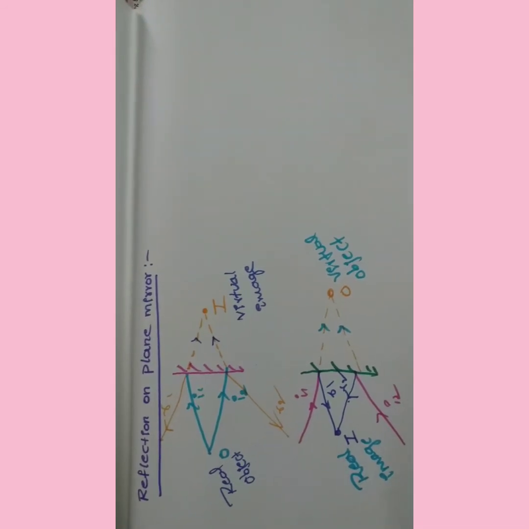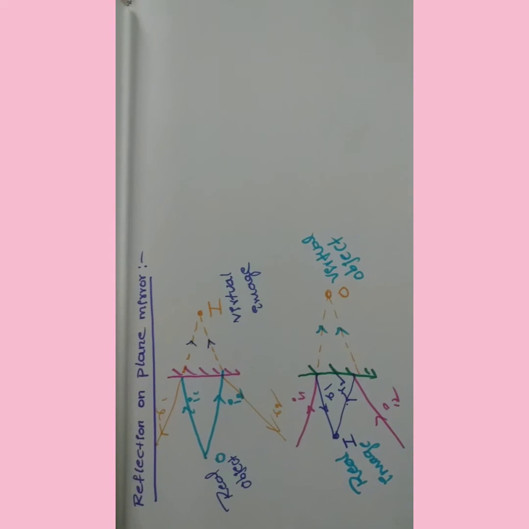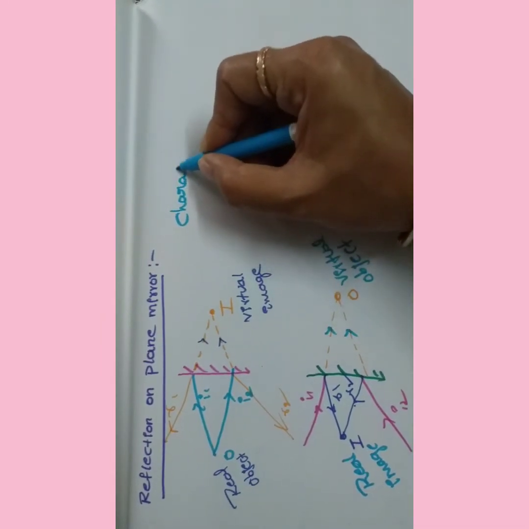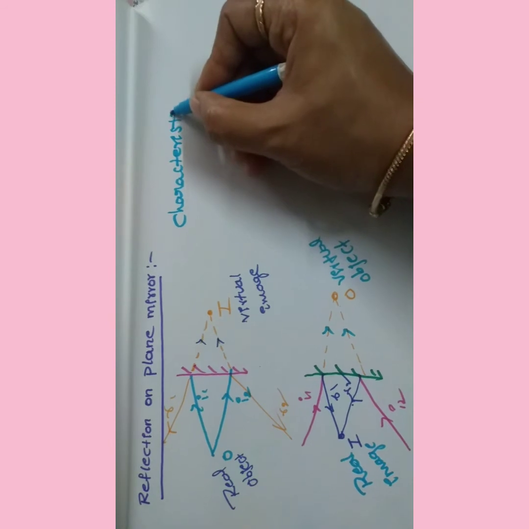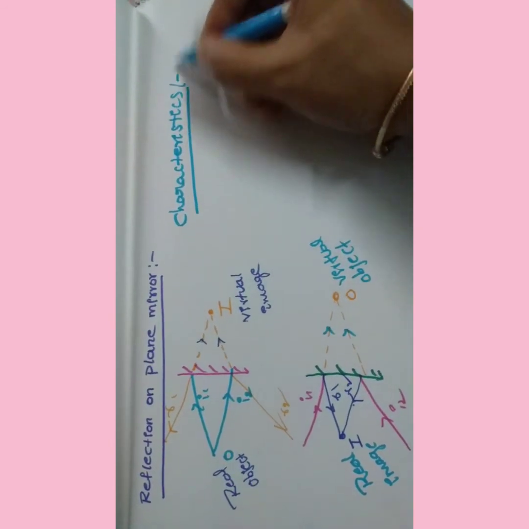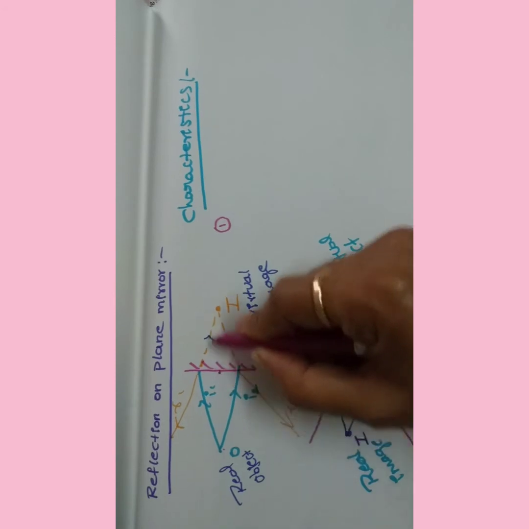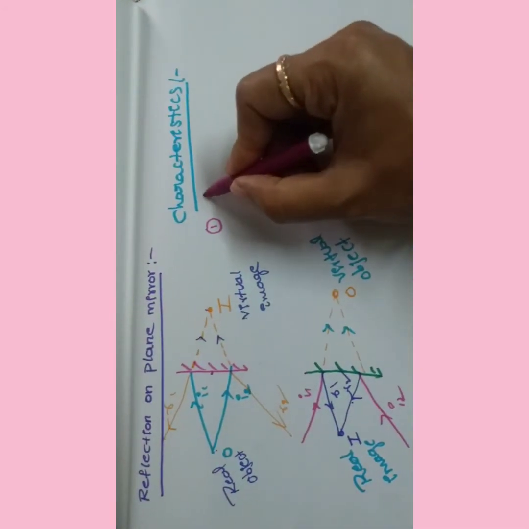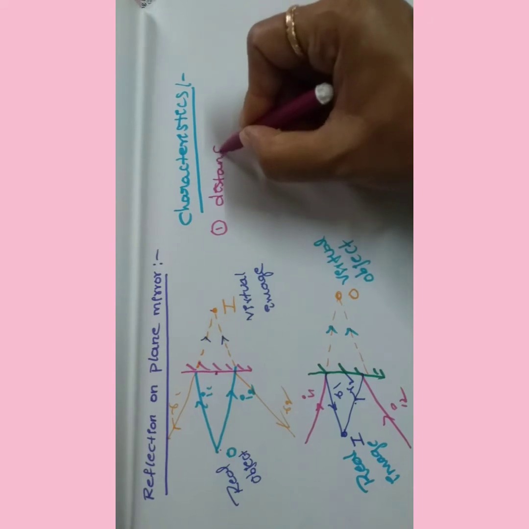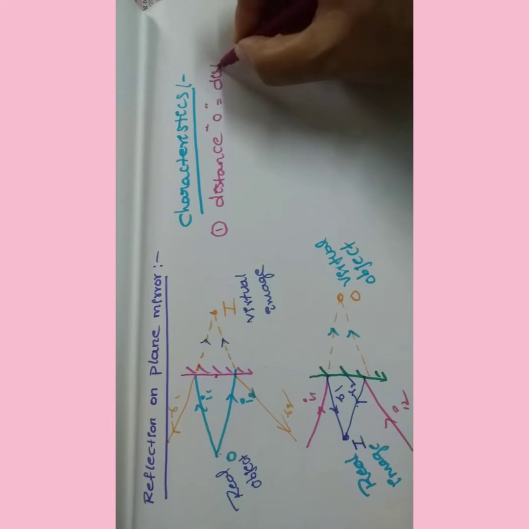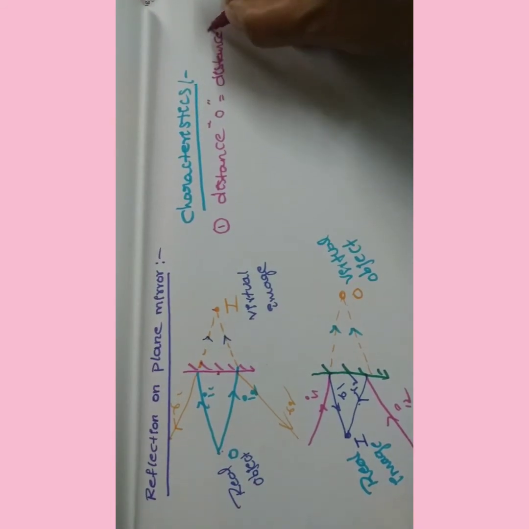Like this, the objects and images are formed due to a plane mirror. But some characteristics are there. What are the characteristics of an image formed by a plane mirror? The first characteristic, very important: distance of the object equals distance of the image. That is the first characteristic.